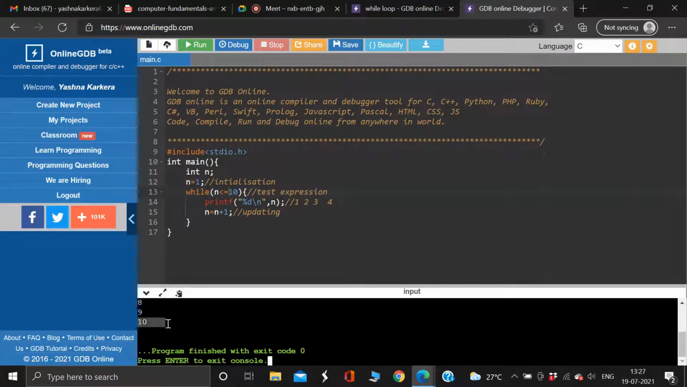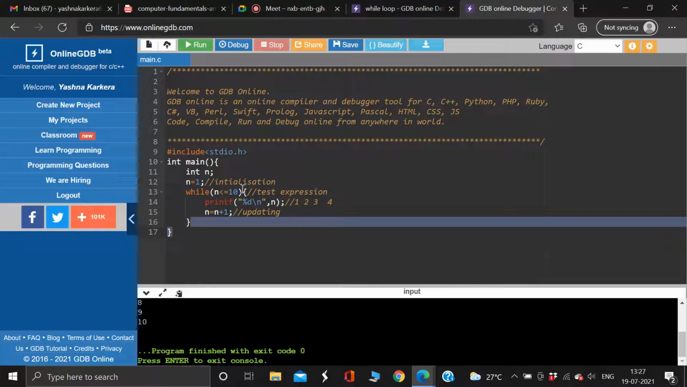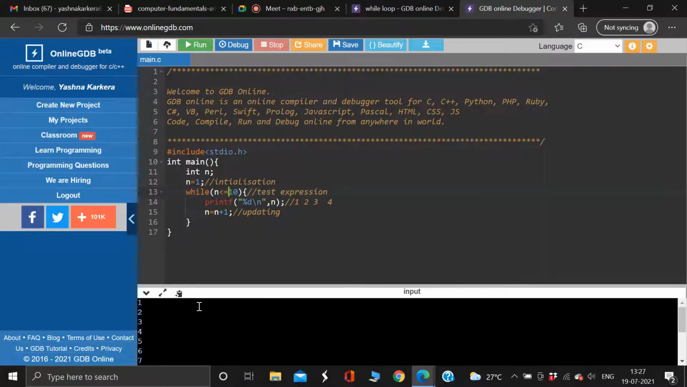Absolutely correct, right? If I want 10 to be printed also, I have to give less than or equal to 10, or else I could have just given less than 11, right? Then also you can print the first 10 natural numbers.